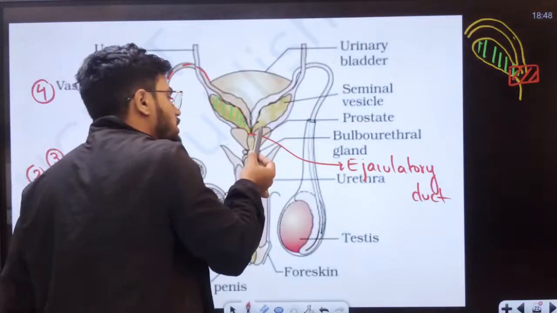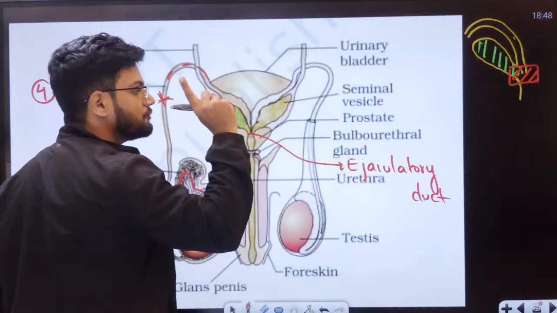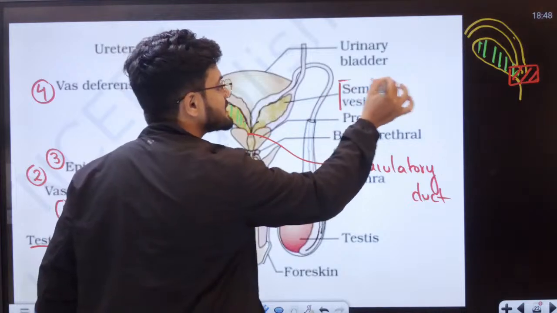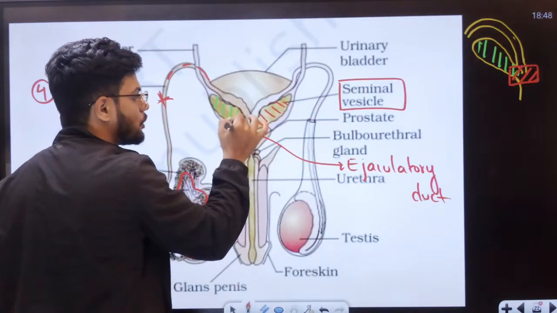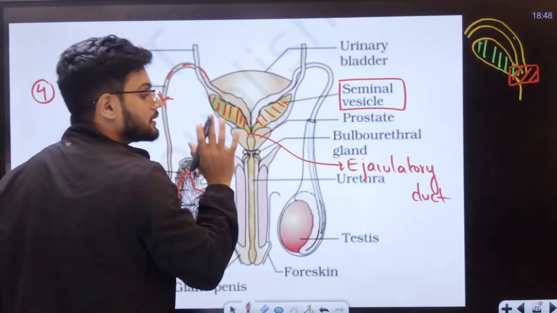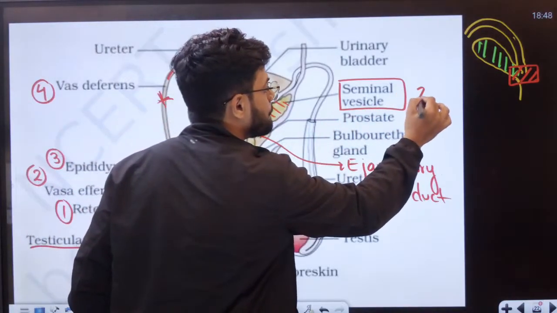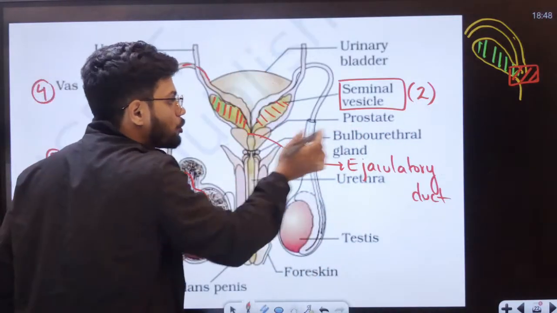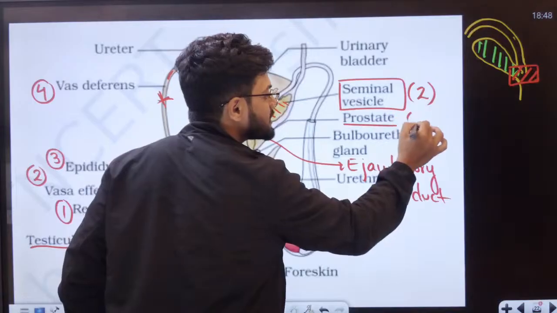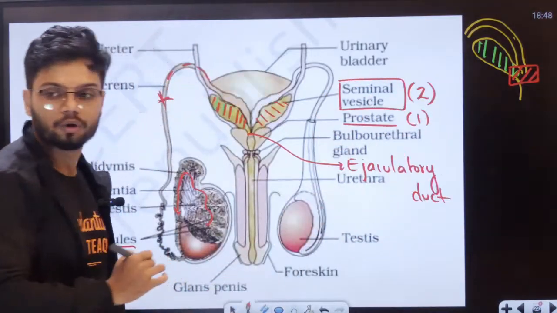Now, from here, students, we have three glands. The first gland is the seminal vesicle gland. Seminal vesicles are paired, which means there are two of them. Then we have the prostate gland, the second one. It is single, alone, lonely.